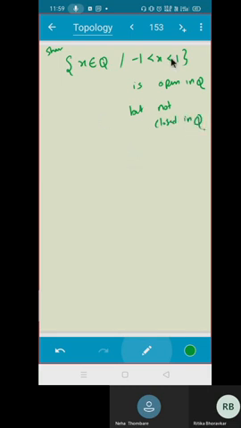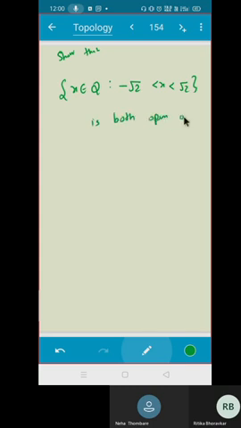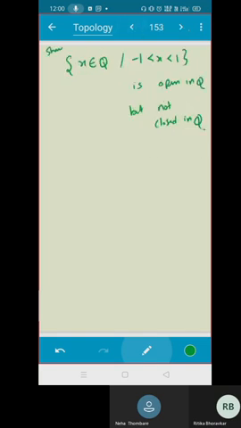Actually, this was not the question in the exam. This was the question. Show that, actually the question was not "show that", I'm writing "show that": {x belongs to Q : minus root 2 < x < root 2} is both open and closed in Q. Now let us discuss this.